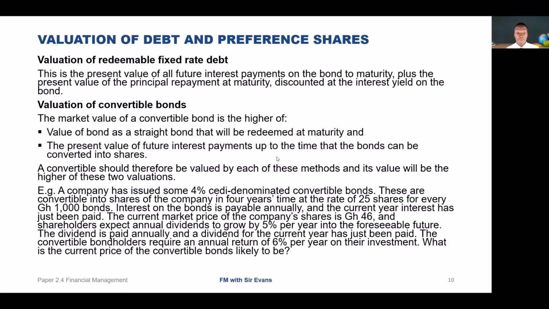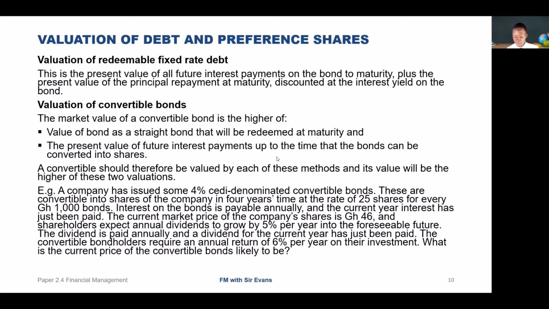And then our redemption value: 1,000 cedis being the nominal amount of the bond, and our discount factor at 6% at the end of 4 years is 0.792. So our total present value of the bond as a straight bond, that's the first instance being redeemed at maturity, is 930.6.